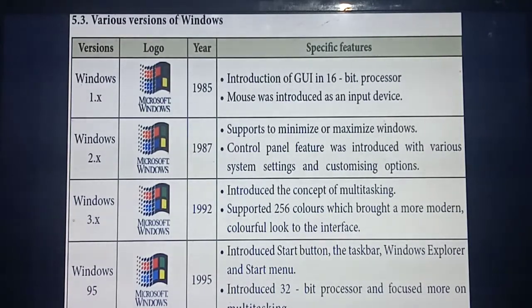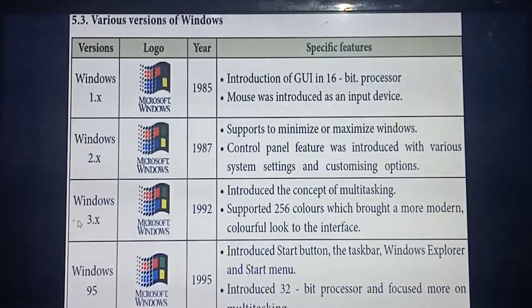Okay, so in which year did they introduce it? 1987. So in this year, what features did they introduce? In this you can maximize, meaning you can see the screen in full view, and minimize, meaning you minimize that screen. Okay, so which feature did they introduce? Control panel feature. Understood?